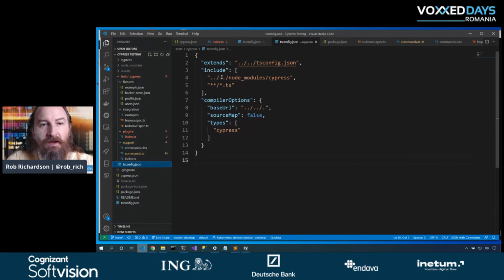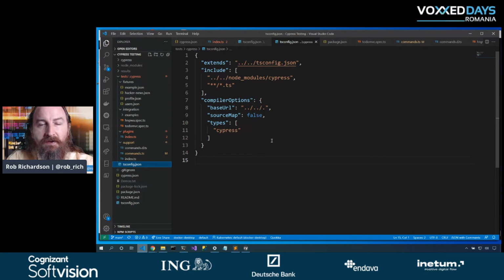Now, in this case, I don't need to specify all the things. I'm just going to specify that it extends that base tsconfig.json and then override the properties that I need. So I need to add the Cypress types. I need to include the Cypress content inside my compile step, and I'll set the base URL back to that original folder. So that's the tsconfig, and now that allows me to build up that content inside of TypeScript.